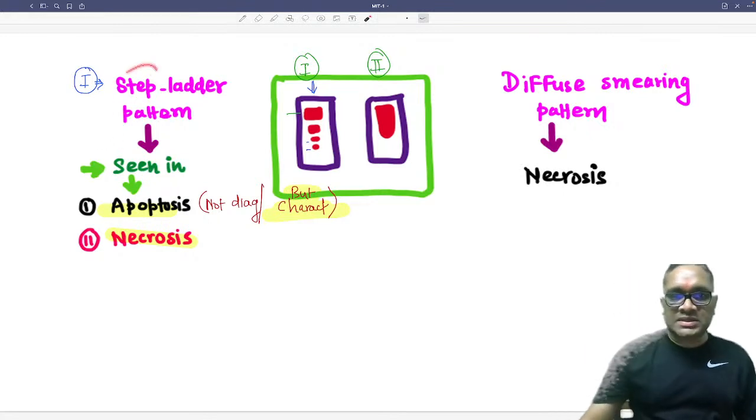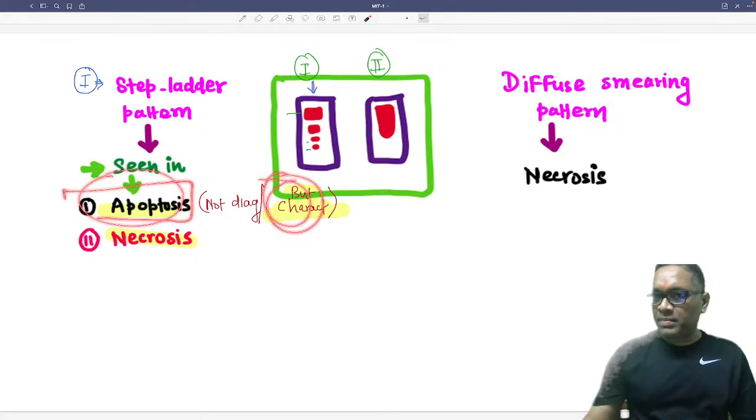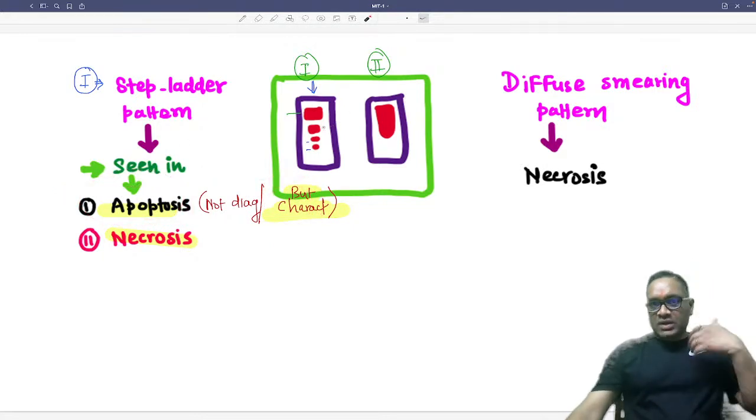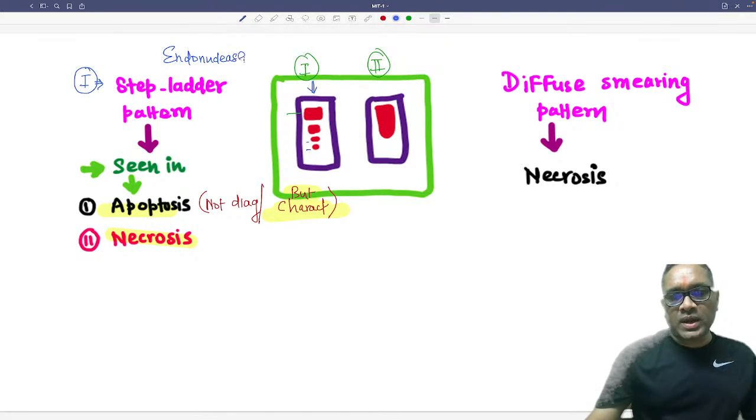If the examiner says step ladder pattern is seen in, the answer will be both, because it is seen in both, but it is not diagnostic of apoptosis. So that is why we say it is characteristic of apoptosis. If the examiner uses the language characteristic, it will be apoptosis. Who is doing this damage? This step ladder pattern damage is because of which enzyme? It is because of endonuclease.